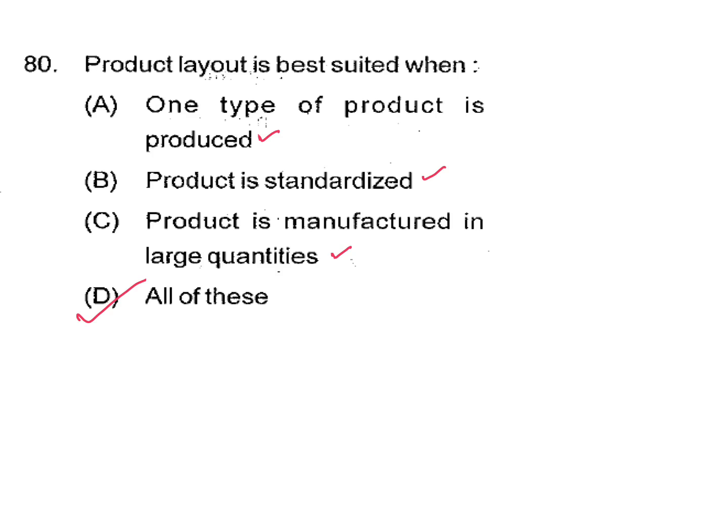All follow. Two layouts are there: product layout and process layout. Product layout is for mass production. Process layout is for batch production.